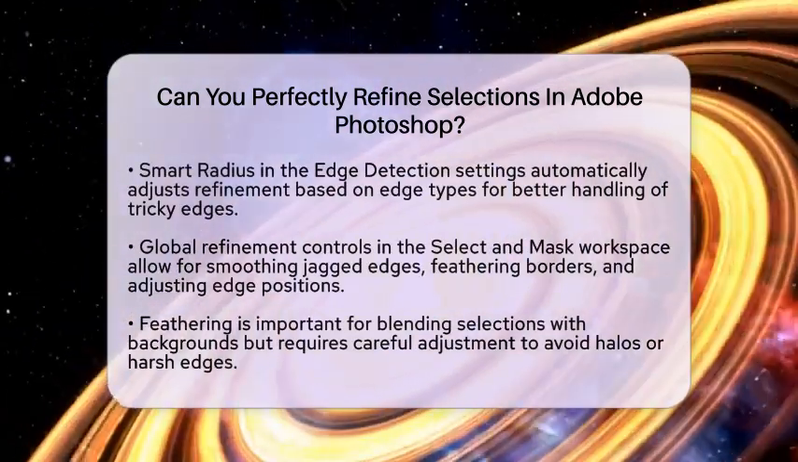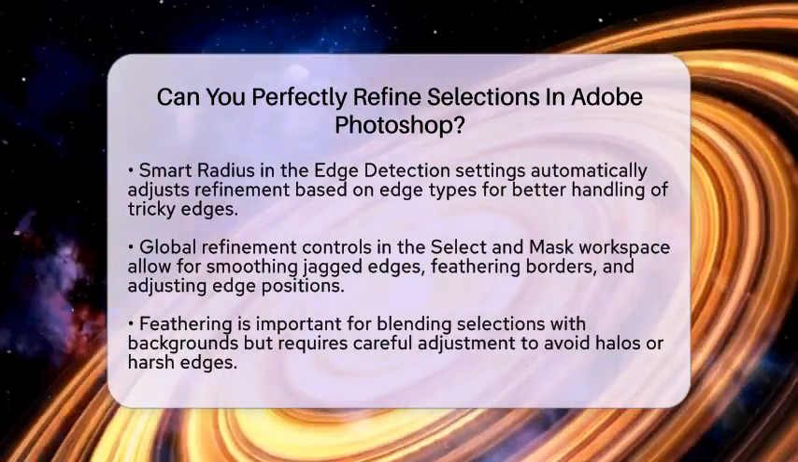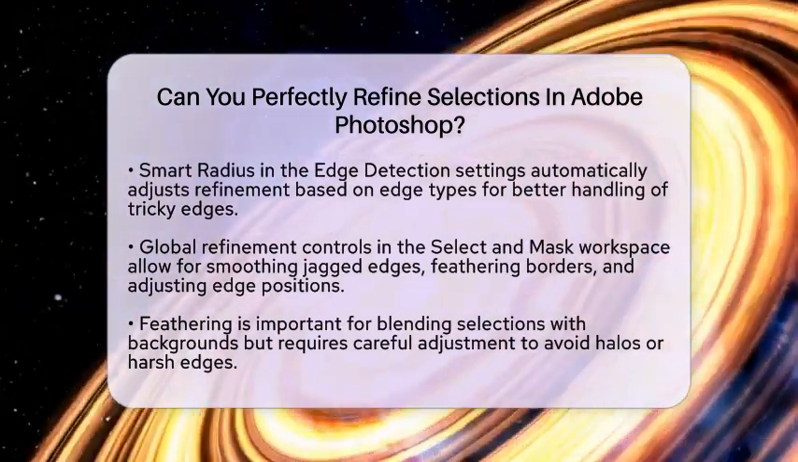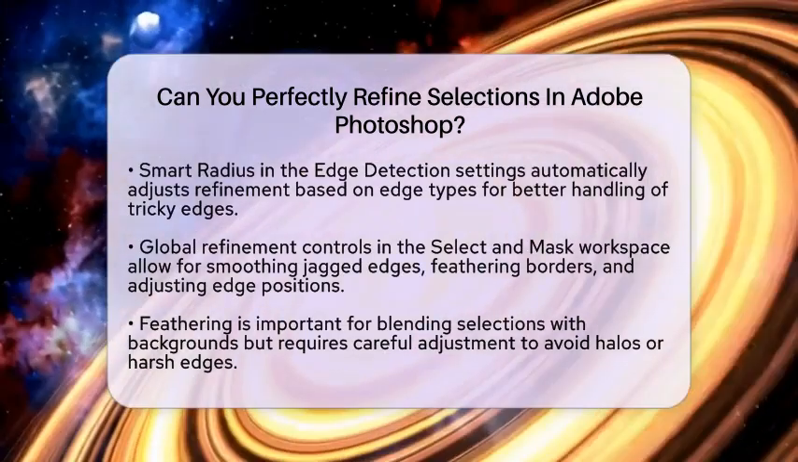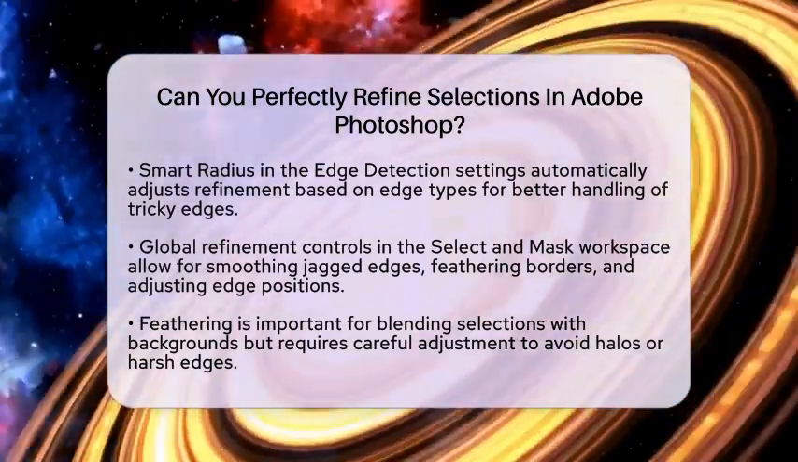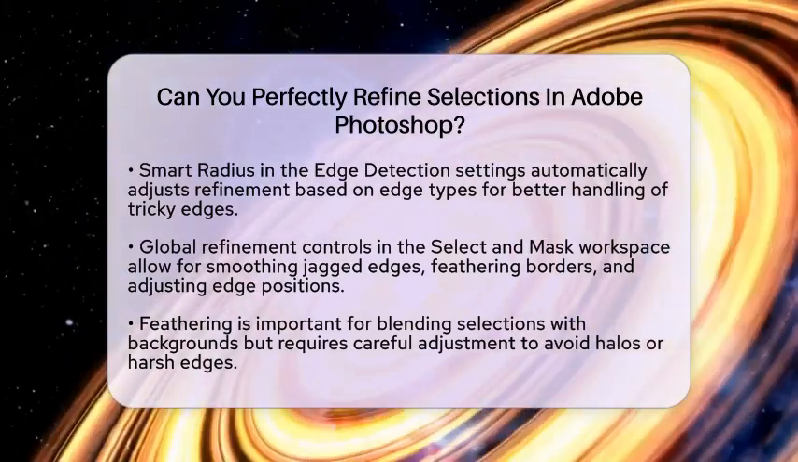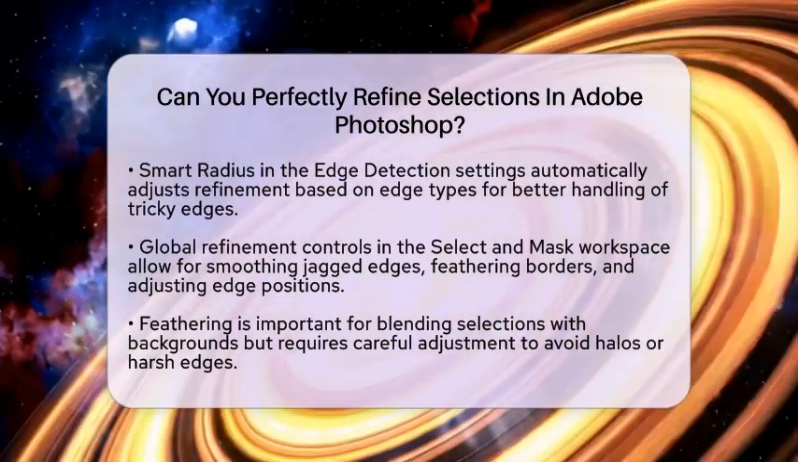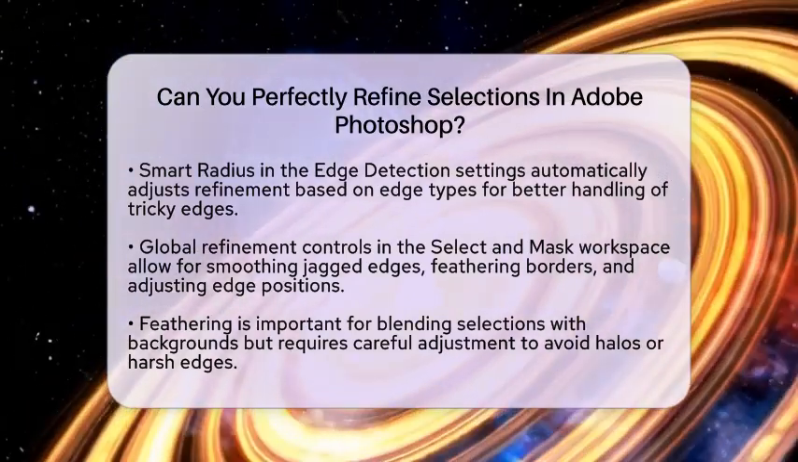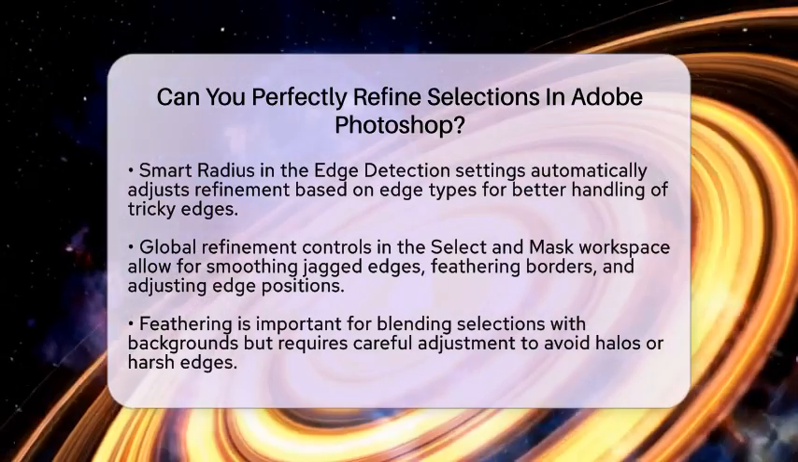Global refinement controls in this workspace allow you to smooth out jagged edges, feather the border for a softer look, increase contrast for sharper edges, and shift the edge in or out for precise adjustments. Feathering is particularly important as it helps blend the selection with new backgrounds. However, be careful with feathering. Too much can create an unwanted halo effect, while too little can result in a harsh edge.